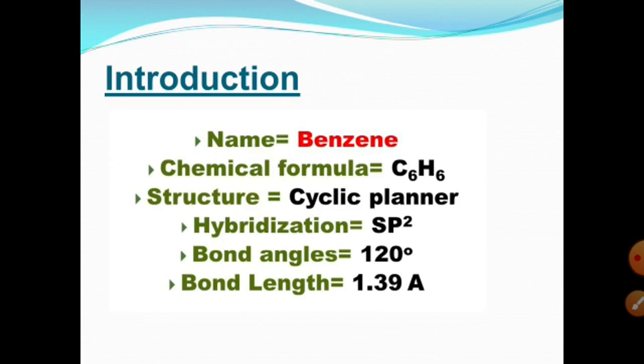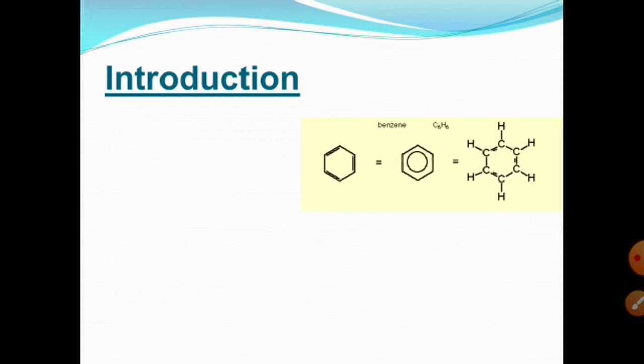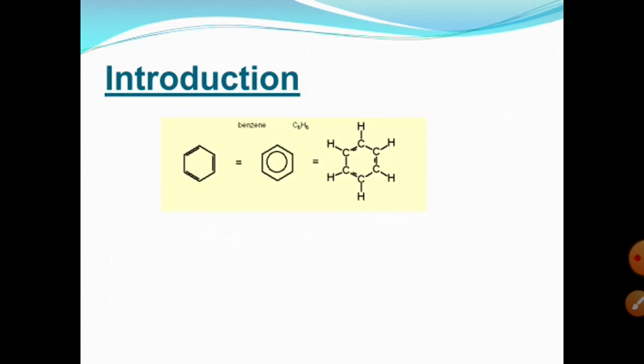The formula of benzene is C6H6. It is a cyclic planar structure, each carbon is sp2 hybridized, the bond angle is 120 degrees and the bond length is 1.39 angstrom. The usual structure representation for benzene is a 6-carbon ring represented by a hexagon, which includes 3 double bonds.